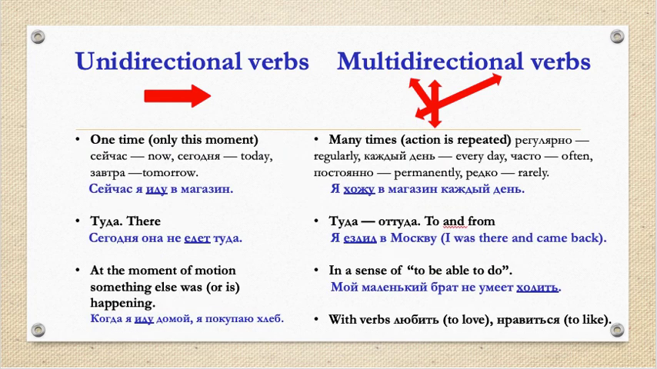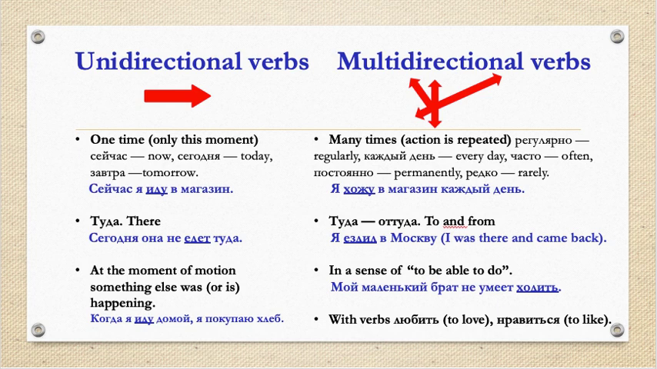Now let's look when do we use unidirectional or multidirectional verbs and what's the difference between these two groups. Unidirectional verbs we use when we talk about something that happens one time or at the moment of our conversation. And indicators for this, the adverbs сейчас, now, сегодня, today, завтра, tomorrow. For example, сейчас я иду в магазин.